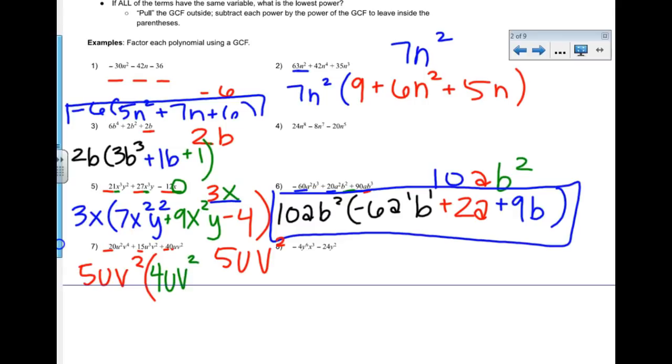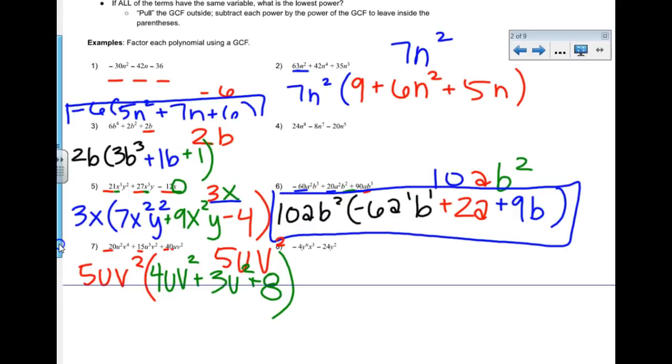Then 15 divided by 5, that's a positive 3. I had 3 u's, I took 1 out, that means I have 2 left. And I took out both my b's, so I don't have any more there. And then finally, my third term, I have 40 divided by 5, that's a positive 8. And then I took out my only u, I took out both my b's, so there's my answer.